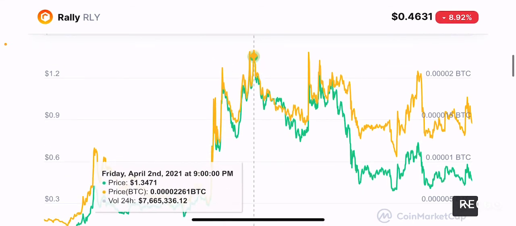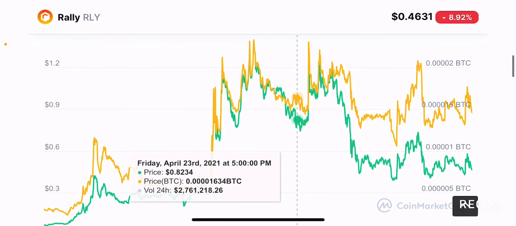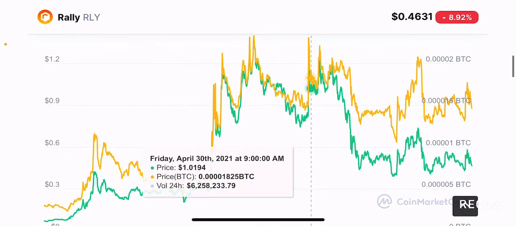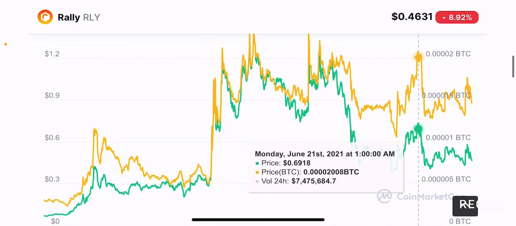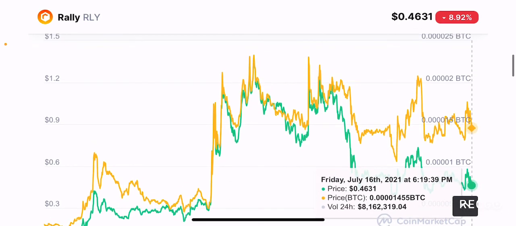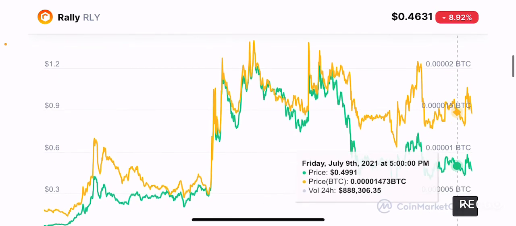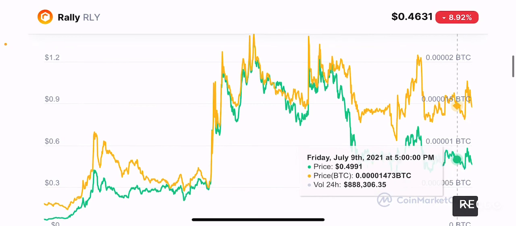It made an all-time high in early April, touching 22,000 Satoshis per token. And since then, it's been quite volatile, but overall it's been consistently moving sideways, which shows that the Bitcoin comparative is also potentially a good opportunity to buy, although it's not as good as the dollar comparative, right? So maybe if you want to buy it with some Bitcoin comparative, I would suggest you wait